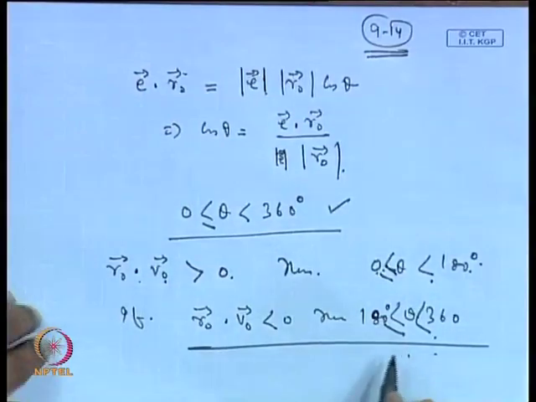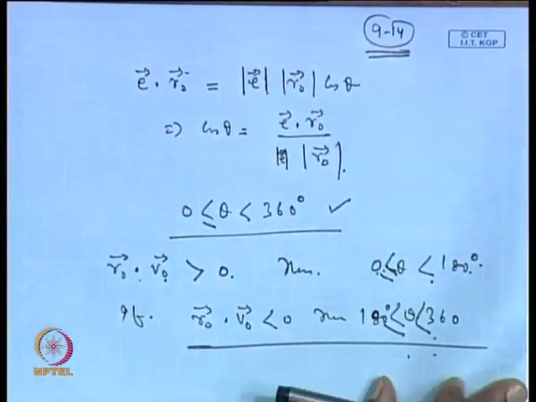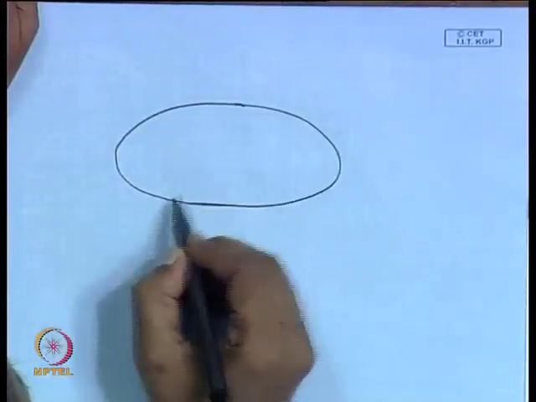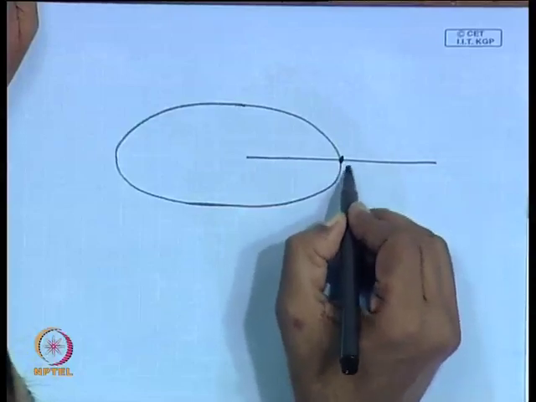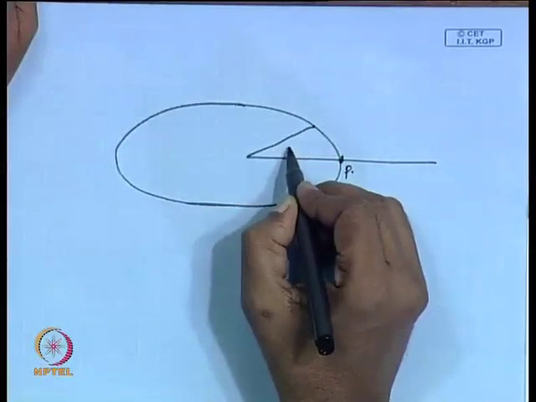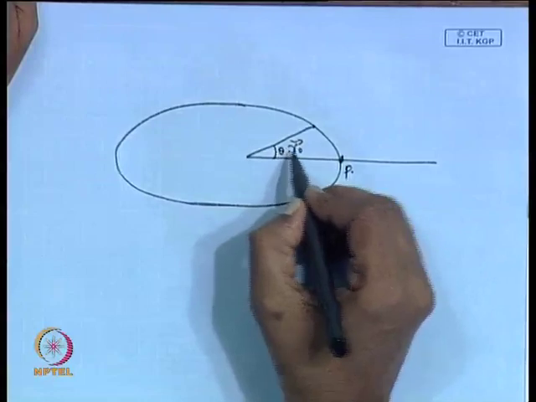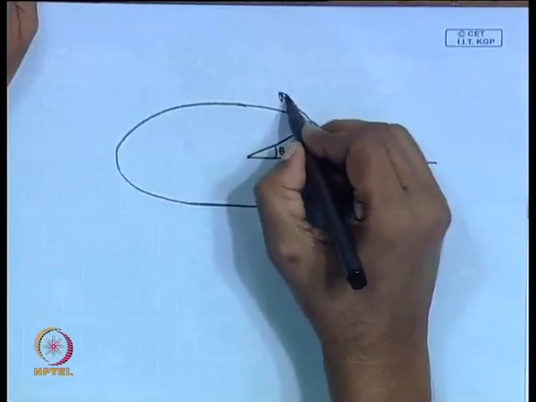Now, what exactly is this telling? This is your perigee position, and this is the r vector, r 0 vector, this is the angle theta, and the velocity vector is in this direction.